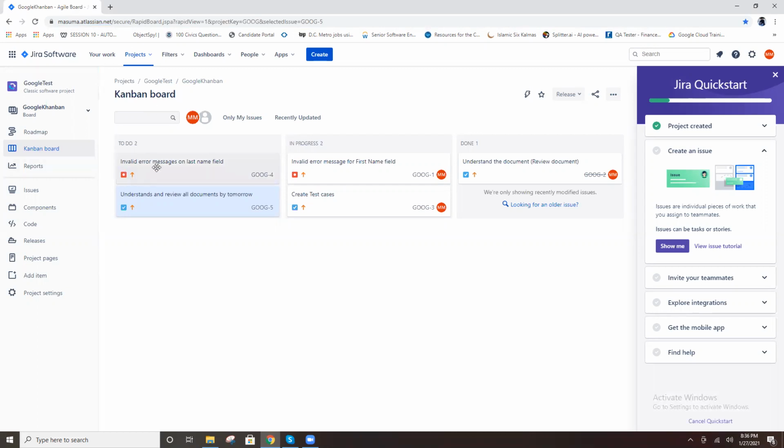Kanban board is nothing but this: this is a task, and when you start this task, move it to In Progress. If completely done, you can move it to Done. You started working, so In Progress. Completely done, not done. So you are the only person available now, so this is the only task. If more members are there, their tasks will be available here too. So this is the Kanban board. Clear, right? How to move tasks, everything, right?